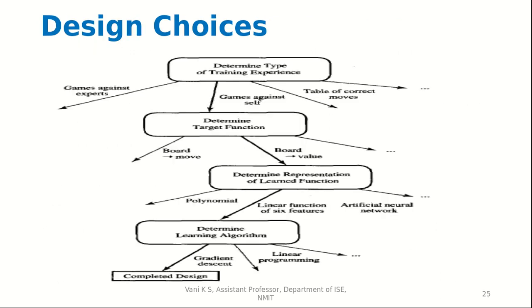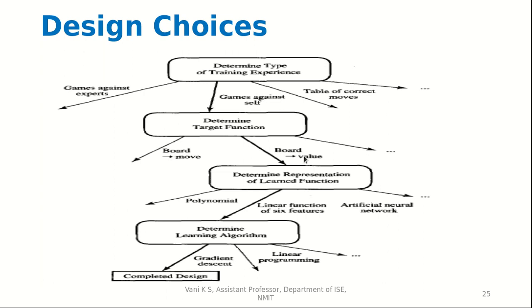So now here we can see our design choices. First, we determine the type of training experiences. We see games against an expert, a table of correct moves, etc. But we select games against self. Then we come to determine the target function. We could have used the board to move function, but we have used the board to value function, which is the scoring system we just did.